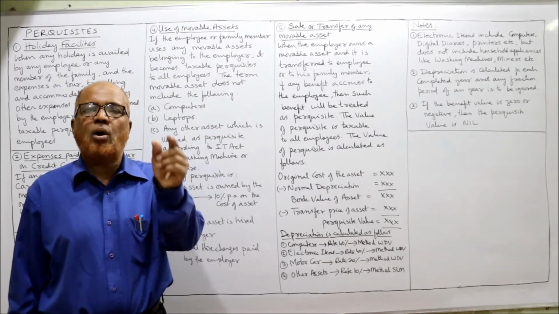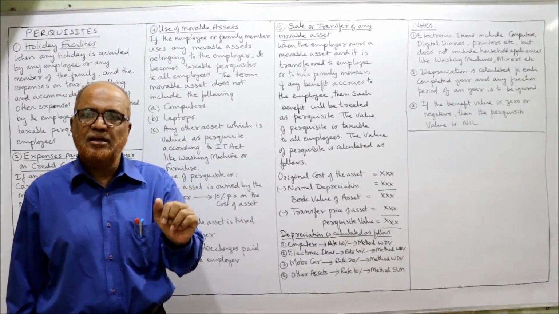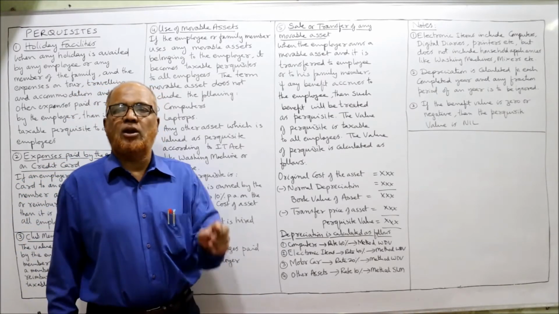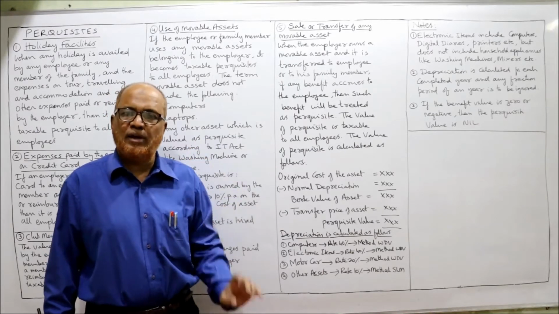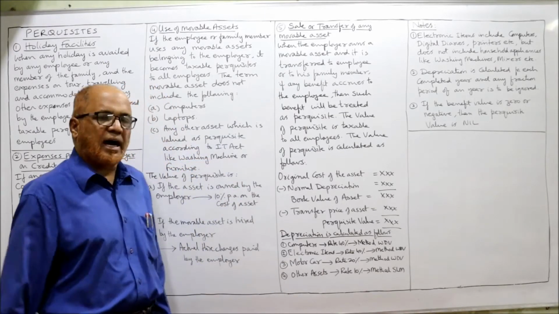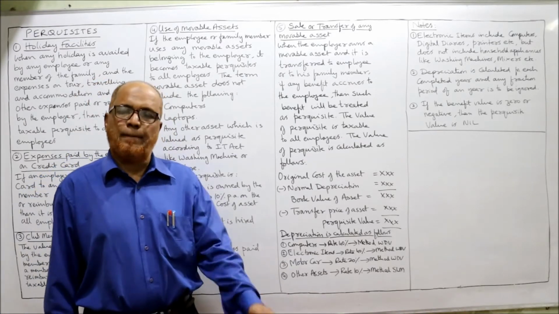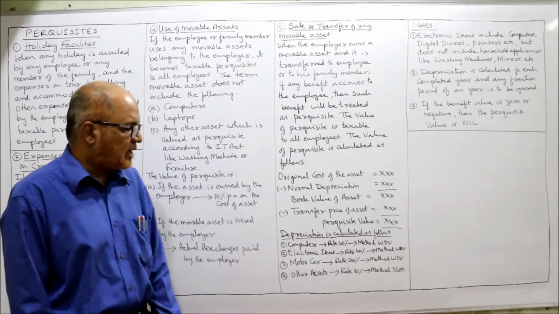Written down value and reducing balance method mean the same. So when a computer is transferred by the employer to the employee, the normal rate of depreciation to be applied is 40% and the WDV method. For any other electronic items, rate 40%, method WDV, the same.